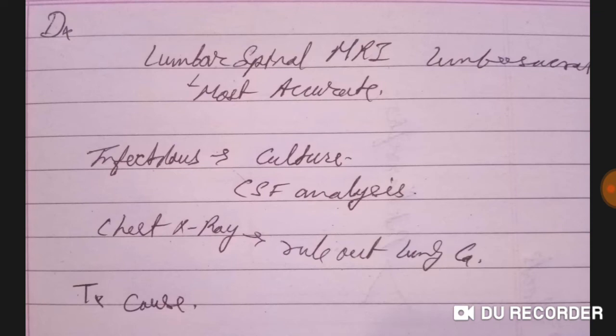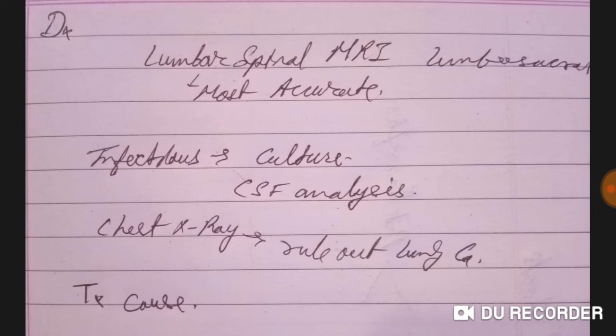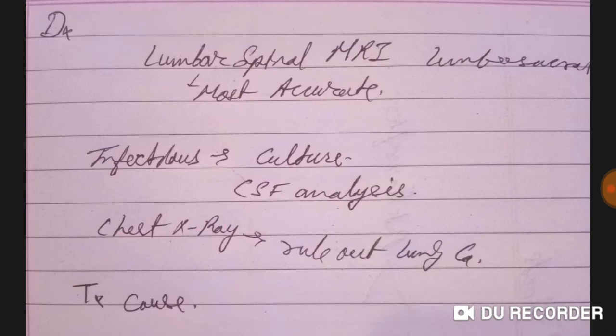How to diagnose? Lumbosacral spinal MRI is the most accurate. If the cause is infectious, then do CSF analysis or culture, which is most accurate. If you want to rule out lung cancer metastasis, then go for a chest x-ray.